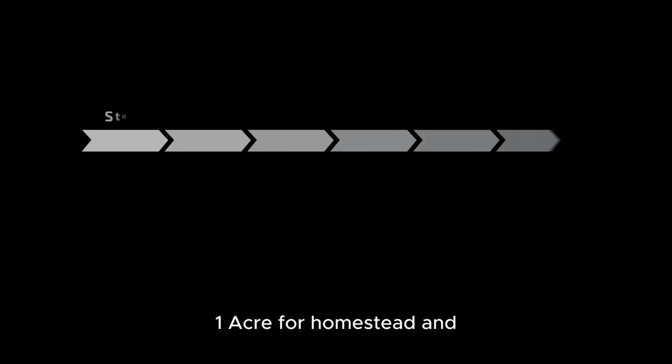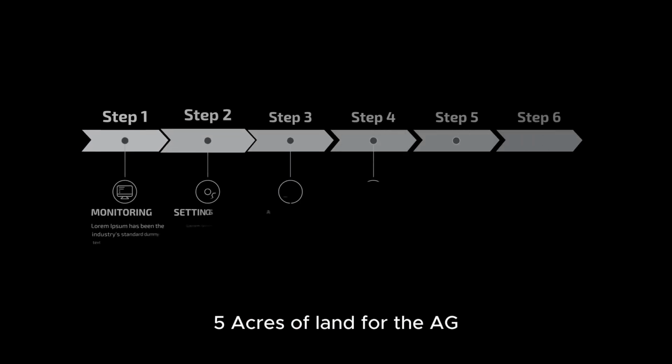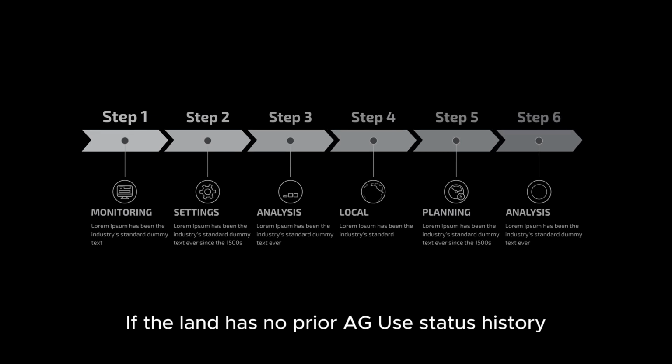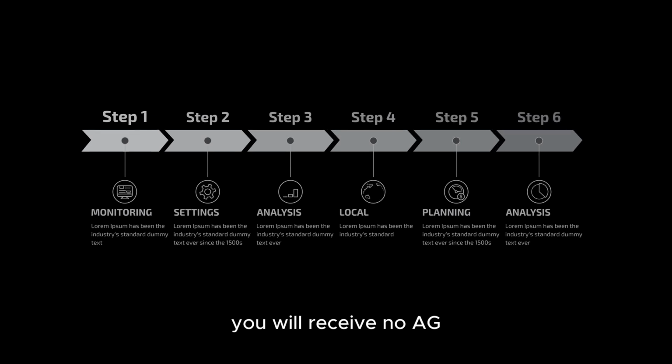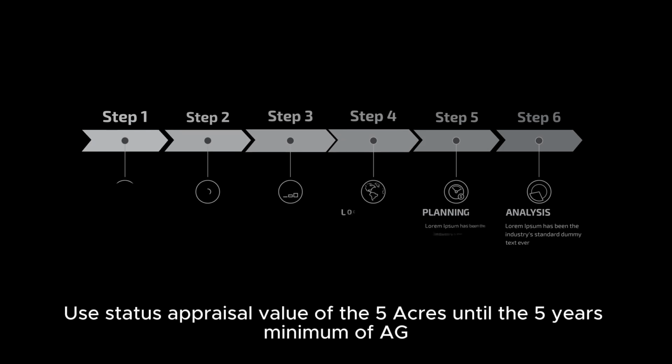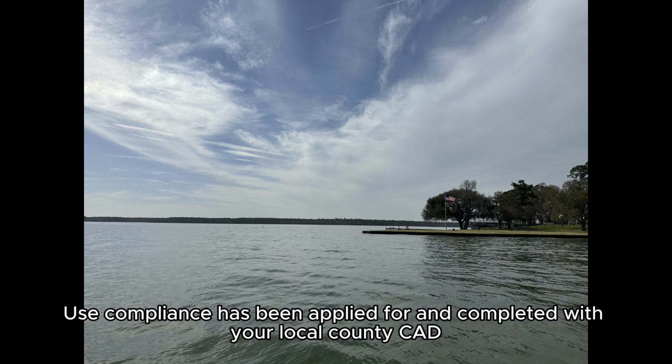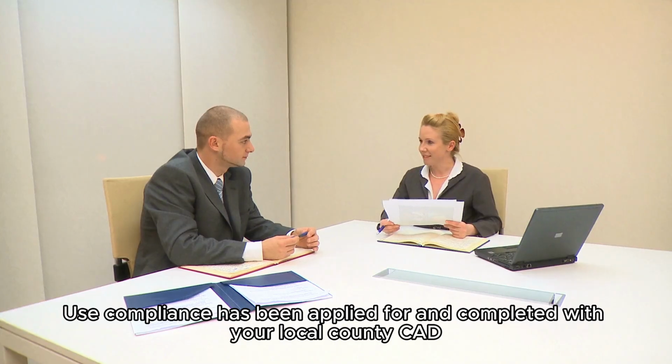You must have at least 6 acres, 1 acre for homestead and 5 acres of land for the AG use appraisal status. If the land has no prior AG use status history, you will receive no AG use status appraisal value of the 5 acres until the 5 years minimum of AG use compliance has been applied for and completed with your local county CAD.